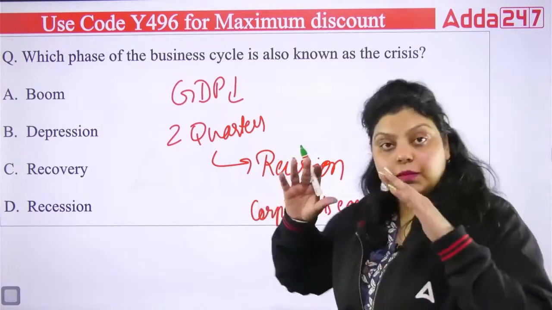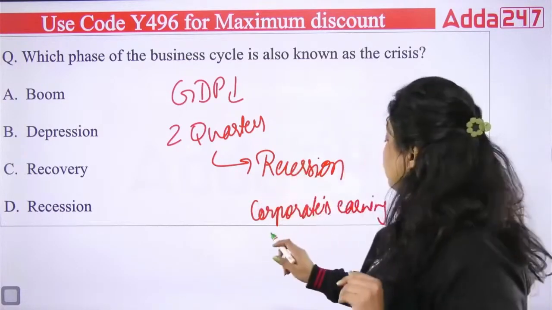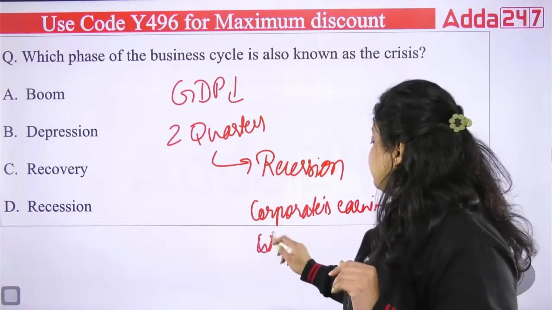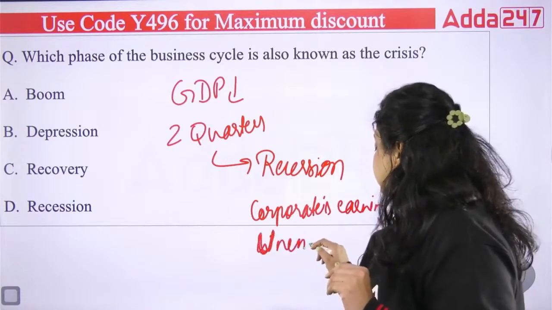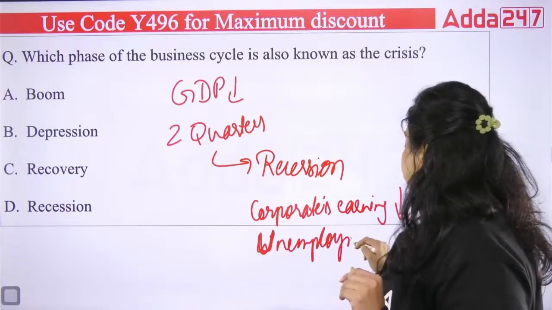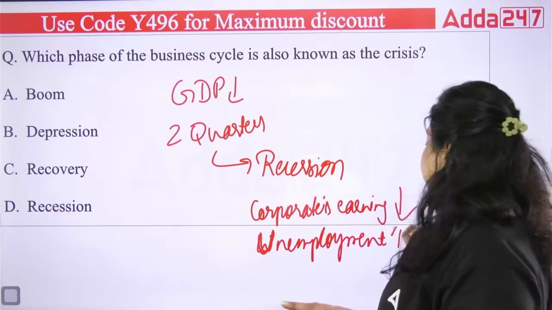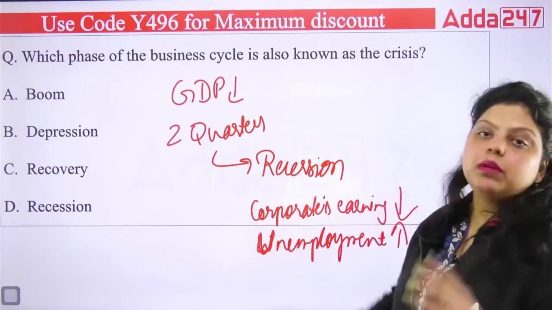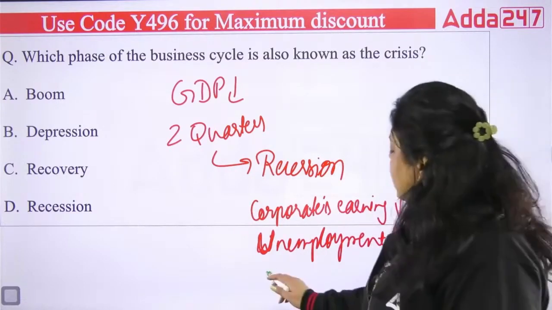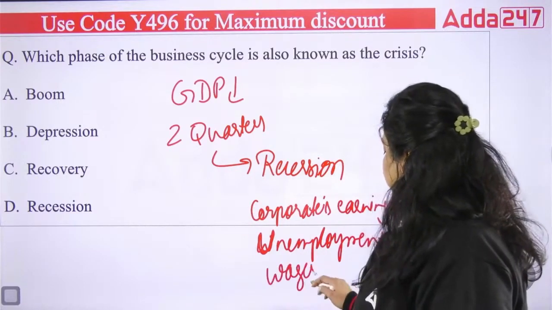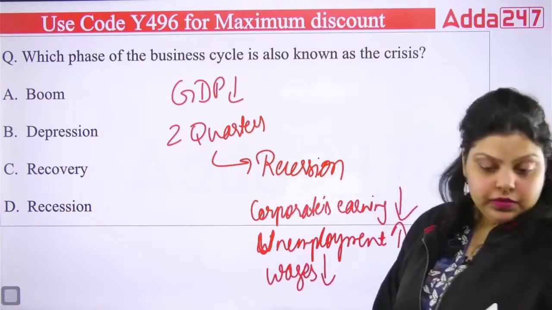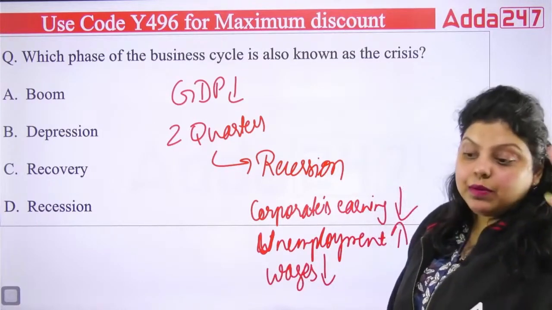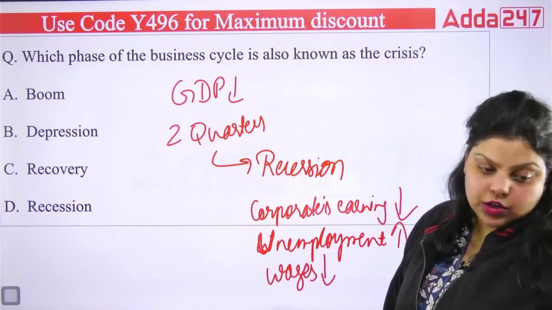And because the corporates' earning is declining, what happens next? Unemployment increases. If the corporate is not earning a sufficient amount of money, it will start firing people, so unemployment rises, and because of that your wages will decrease. When this keeps happening for 2 quarters, that is known as recession.